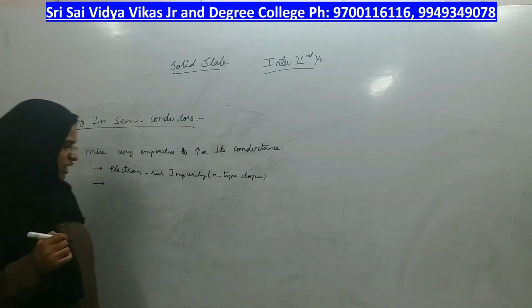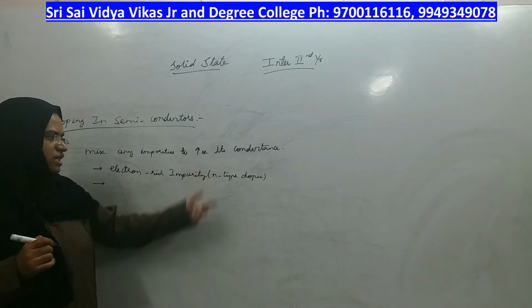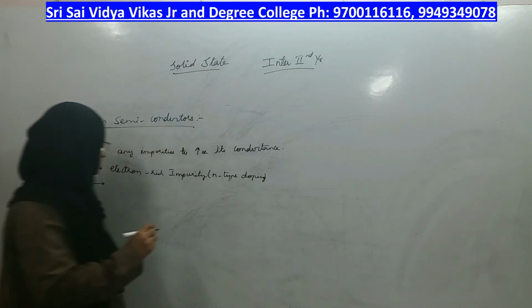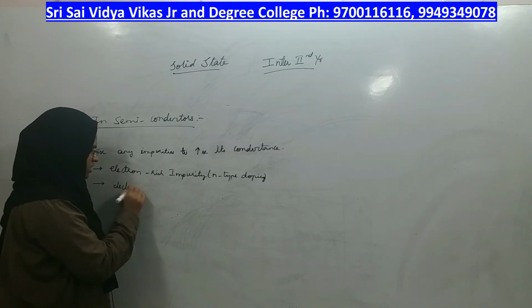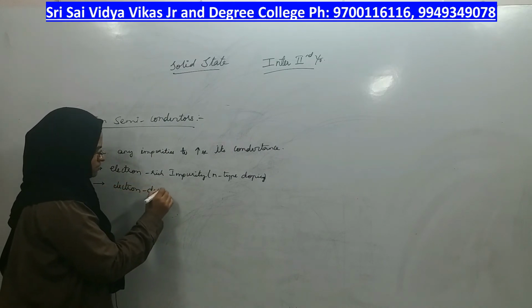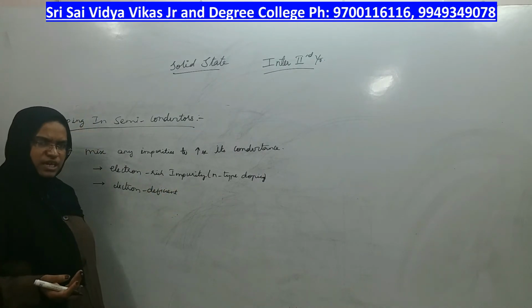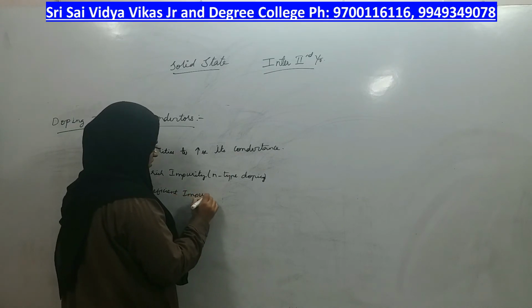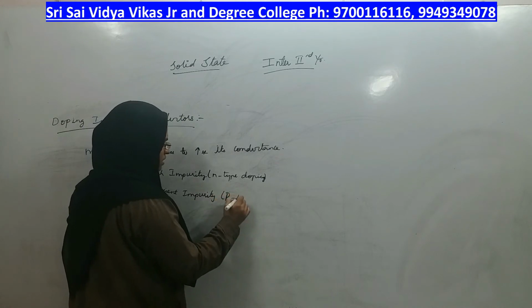If you add impurities which are electron rich, that type of doping is called N-type doping. If you add impurities which are electron deficient, that type of doping is called P-type doping.